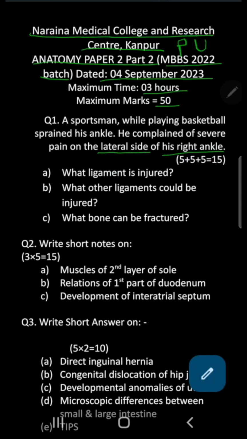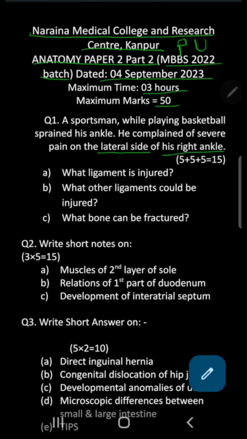And during a sports injury, the common site of sprain in an ankle joint is the lateral side. Even the fracture of the lower end of the fibula also can happen, because the common position in which a person falls is plantar flexion and inverted foot, because the range of inversion at this subtalar joint and tibiotalar joint